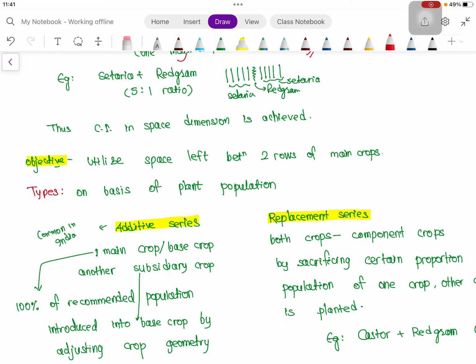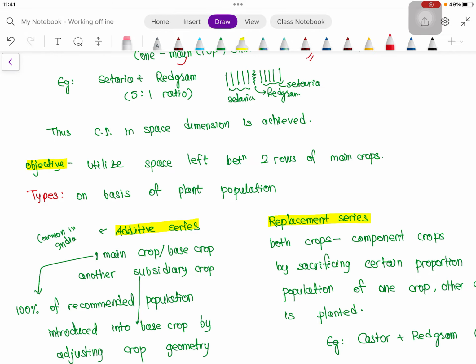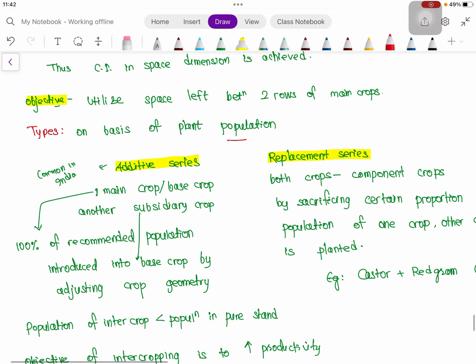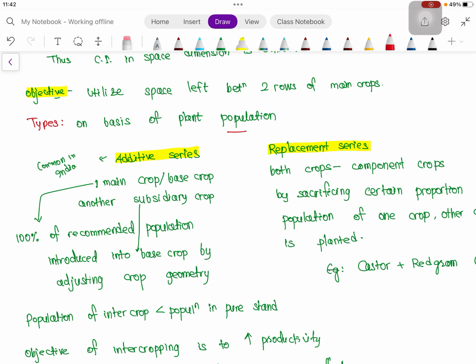Then based on the types of intercropping, we can divide intercropping into two types based on the plant population. This has been repeated once or twice in previous year examinations. One is additive series, another is replacement series.